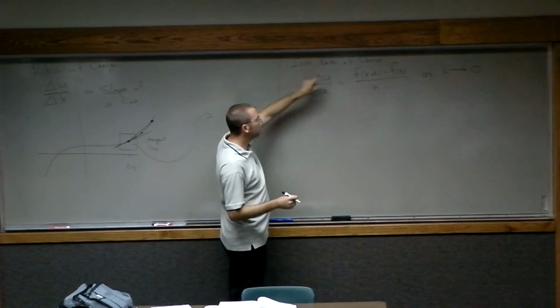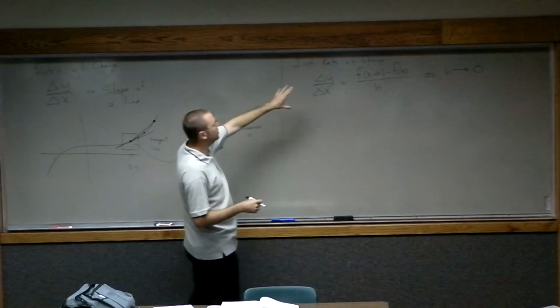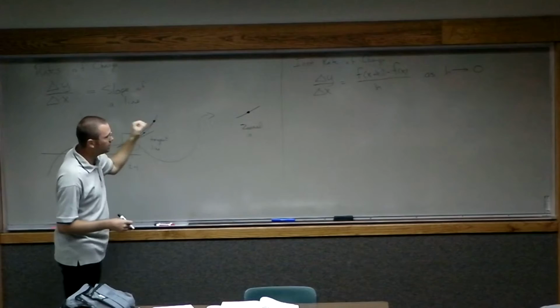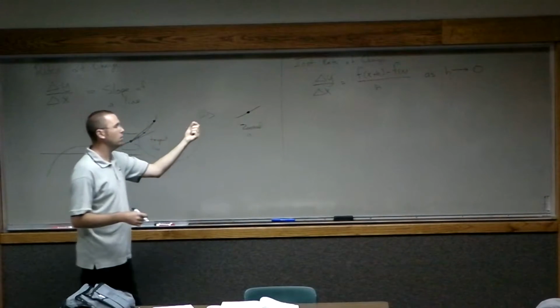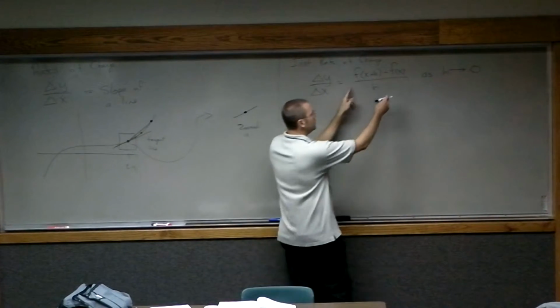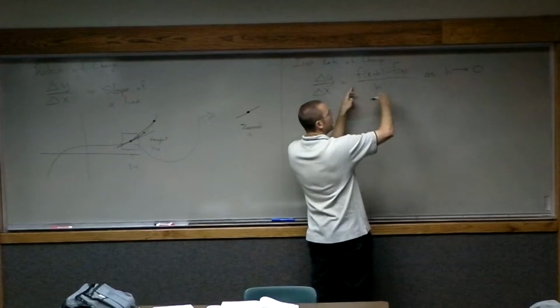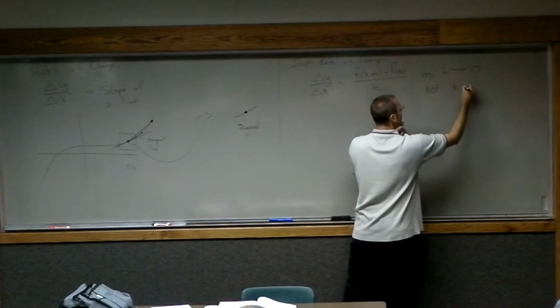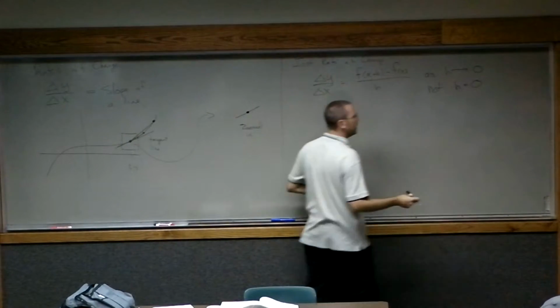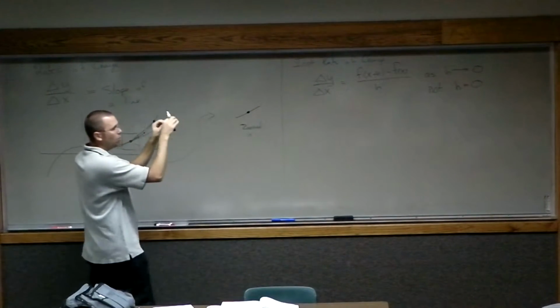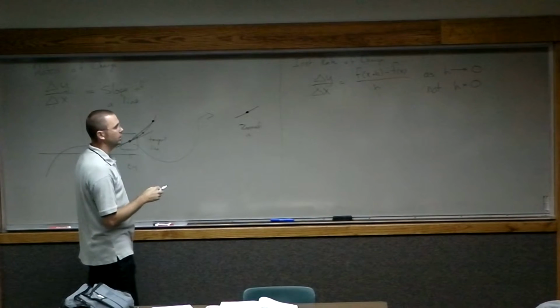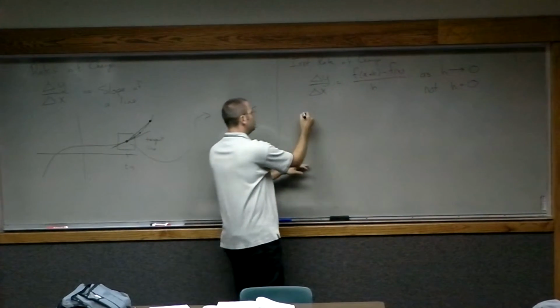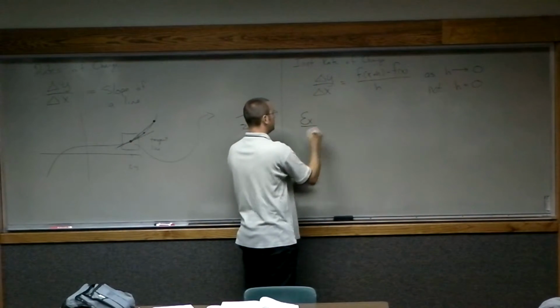Those are our y values. If we look at this, this is giving us an idea of what happens as we get h really, really, really small. And what I want to look at is what happens to this whole thing right here. I can't let h equal 0, but I want to look at what happens as it gets very, very close to 0.